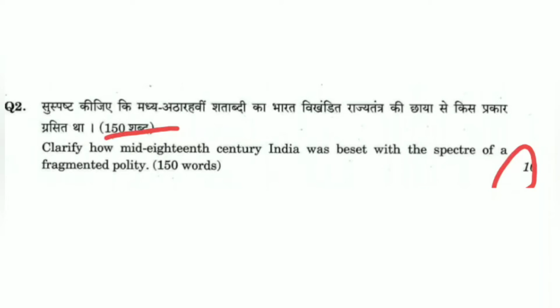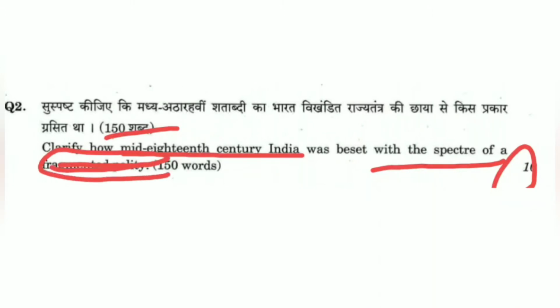Clarify how mid-18th century India was beset with the spectre of a fragmented polity. First of all, let's break down the question. One is the fragmented polity that they are talking of. What is this fragmented polity? You remember when we started talking about the decline of the Mughals, we came to the point that semi-autonomous states and semi-autonomous rulers were coming up. They divided the major Mughal rule into Hyderabad, Bengal, Carnatic, and all other states that emerged. So that is the fragmented polity that was going on.